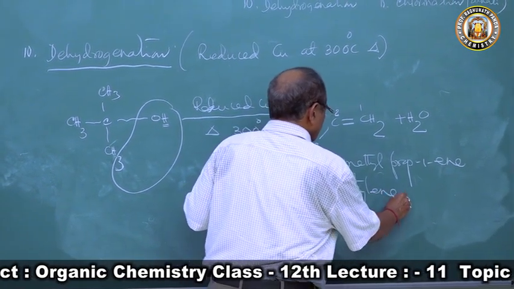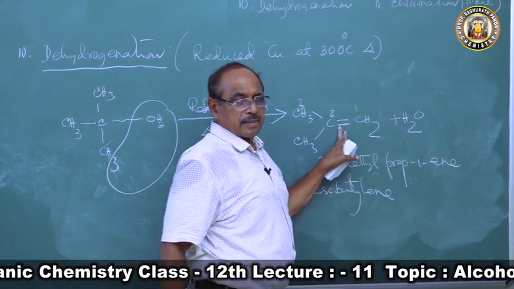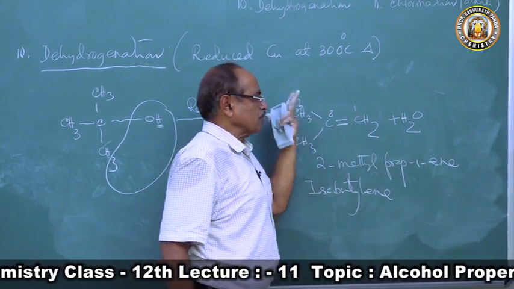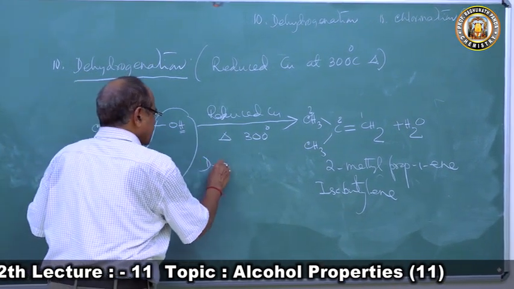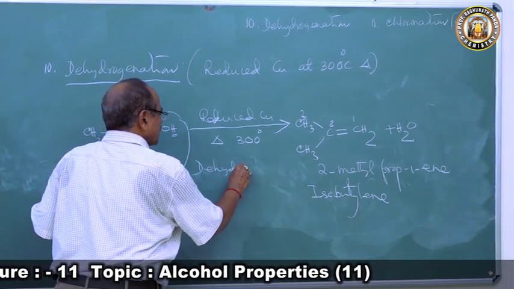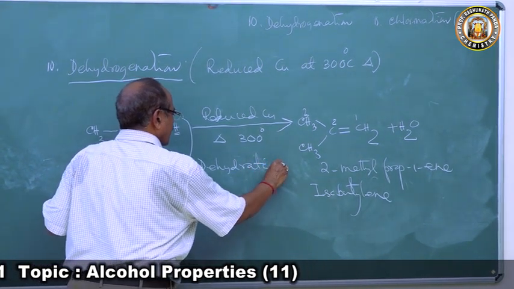This is isobutylene. 4 carbon atoms are there, a double bond is there. Butylene. So isobutylene. So here, what is this reaction? This reaction is dehydration. Why? This removed a molecule of water, not hydrogen.